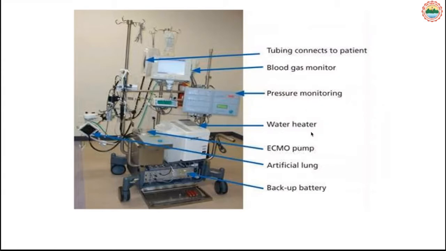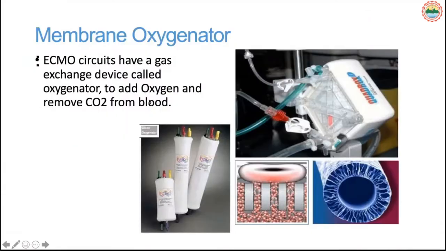This is a real-time ECMO machine. So we have tubings, a monitor, and the heart-lung artificial lung here, and usually they are directly connected to electricity, and we should have a battery backup in case of sudden electricity shutdown. The blood comes from the body, goes to the pump, and from the pump goes to the artificial lung, or you can call it the membrane oxygenator. From the membrane oxygenator it goes through the tubings to the body via the heat exchanger to optimize the blood.